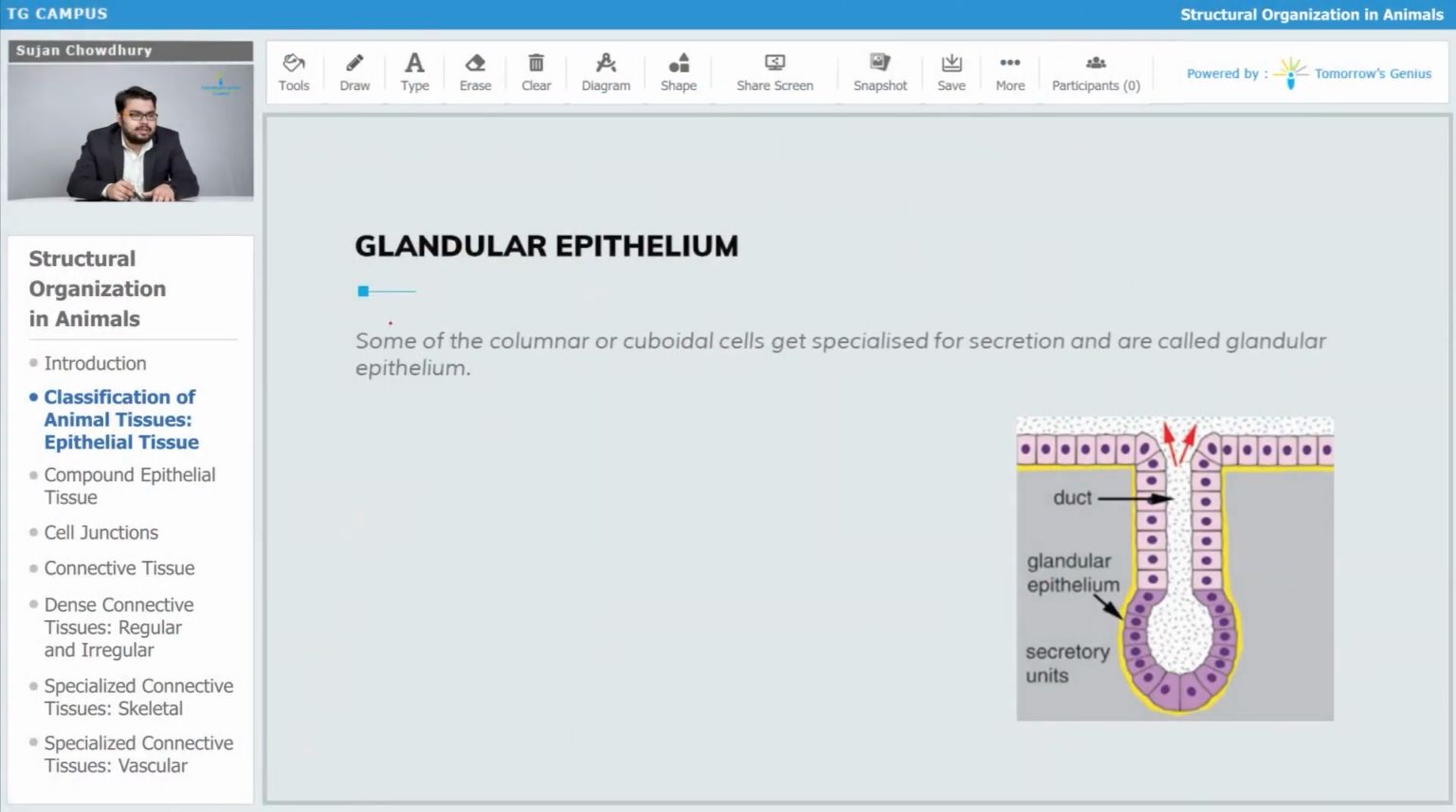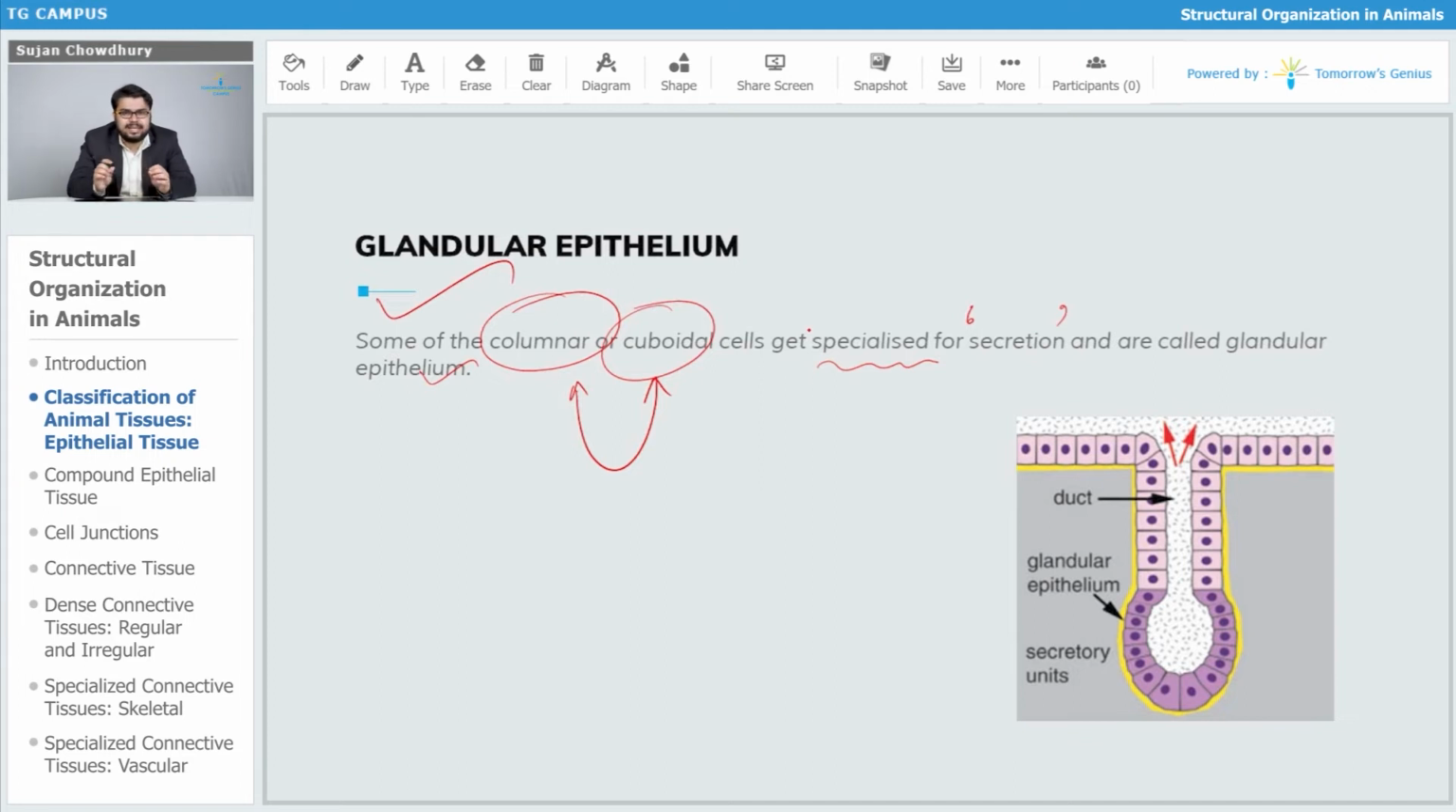Let's now talk about the glandular epithelial tissue. As the name suggests, some of the columnar or cuboidal cells which are getting specialized for secretion are called glandular epithelium. So glandular epithelium indicates columnar or cuboidal cells. Why? Because the columnar or cuboidal cells have got considerably good protoplasmic volume, so they can release some substances.